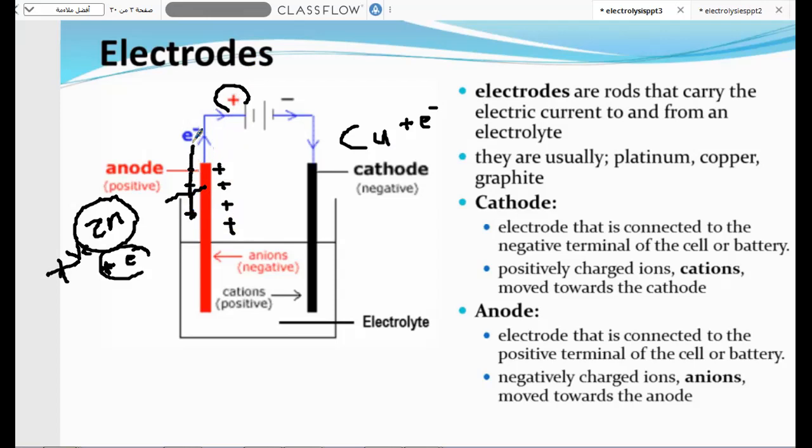release from the zinc and flow in the wire of the conductor, transferring to the other part, which is the copper. And after time, the zinc will contain much more positive charge than electrons, and the copper after time will contain much more negative charge than positive charge. So after time, the zinc will be the positive pole and the copper will be the negative pole. That is the mechanism of transferring electrons through the electrolytic cells.